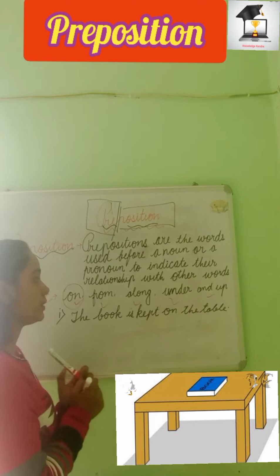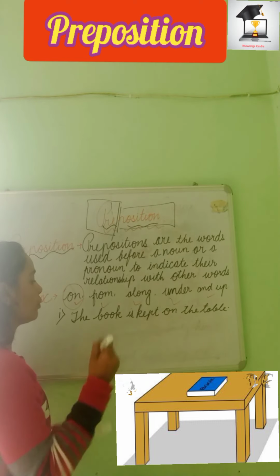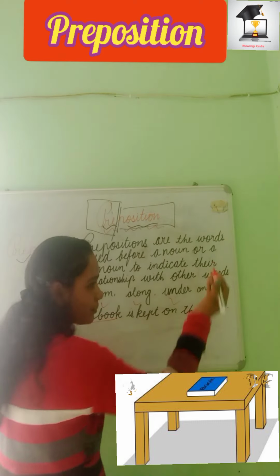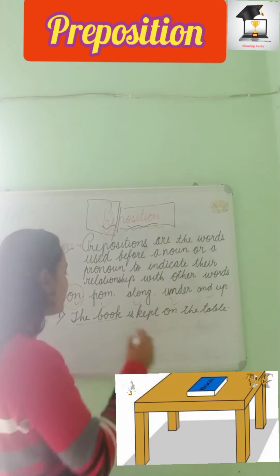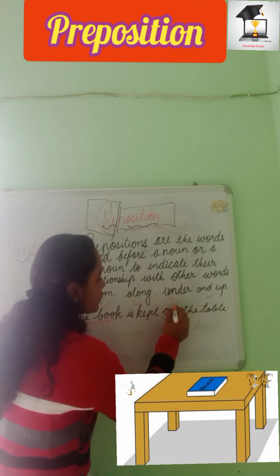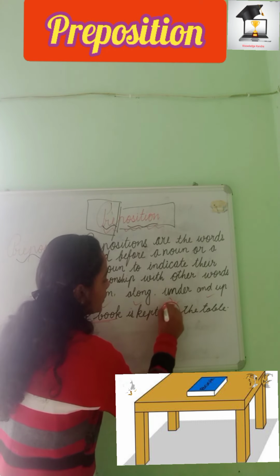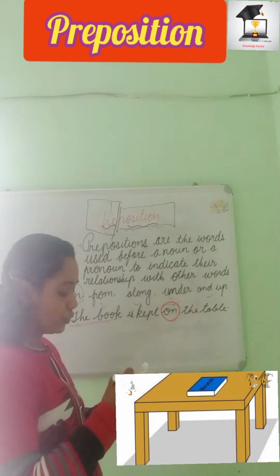Okay, the book is kept on the table. I'm talking about some specific book here which is kept on the table. Somebody might be searching for the book and not finding it, then I have said that the book is on the table. So I have used the preposition here, on. So this on is used for two things.